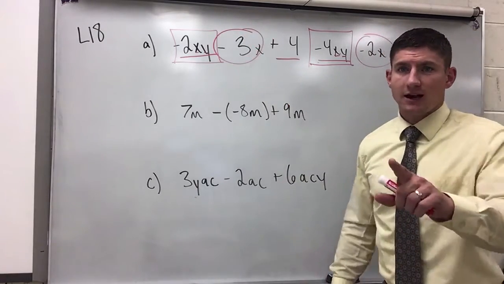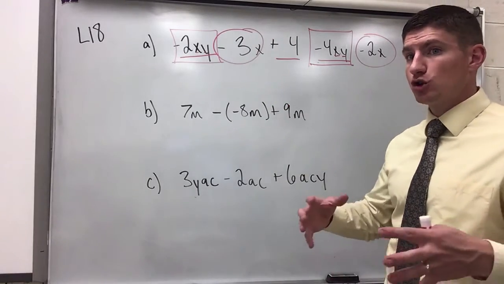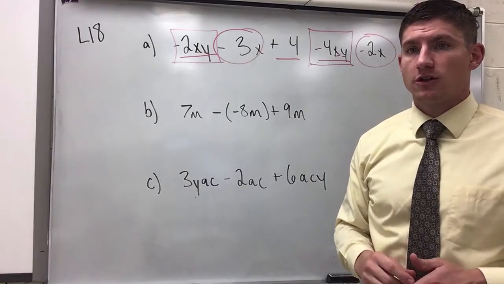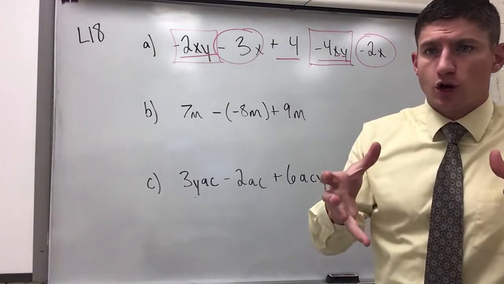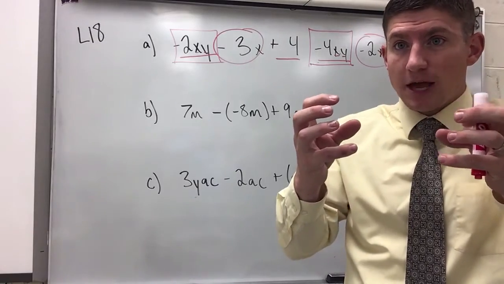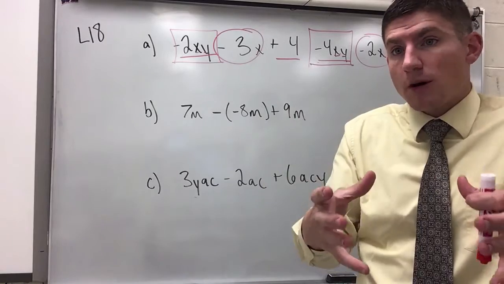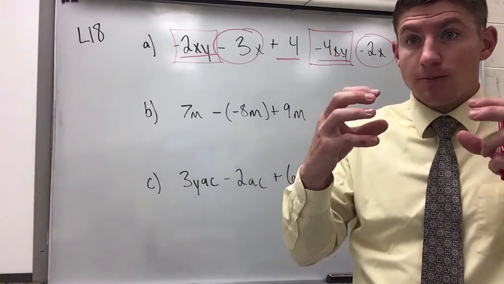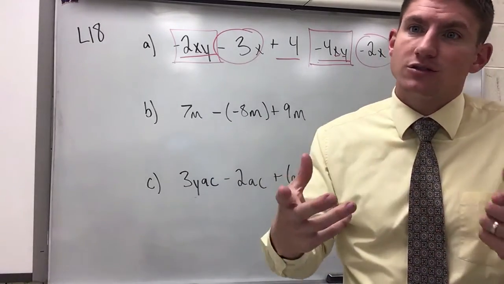Now I went ahead and did a little strategy that maybe isn't right away in your textbook. I've circled or put different shapes around the terms that I know are alike with each other. Therefore, I'll be able to identify how those things go together. My kids have this little toy at home where they've got these different shapes, and these shapes fit through the same size hole, and they fall into this little drum, this little bucket. The only way that they fit in there is if they are the same shape going into the same hole. The little triangle goes in the triangle, the circle goes in the circle, and they learn their shapes that way.